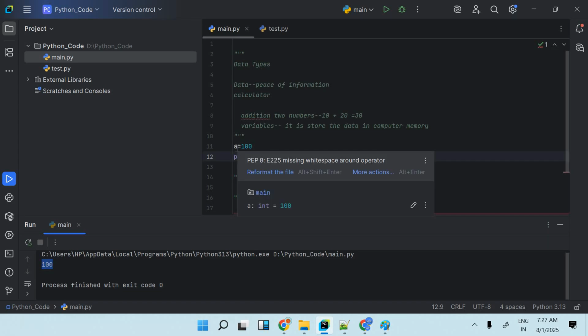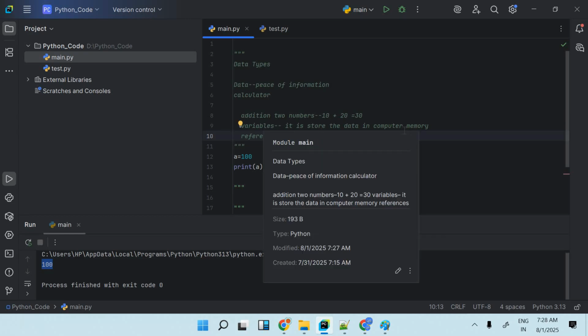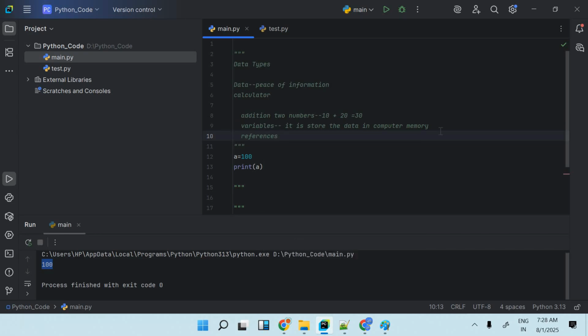With the help of a variable only, we can perform any operation. Data doesn't come directly. Data always comes with the variables, or sometimes it is called a reference also. That I will let you know later, when it is called a reference. Right now you have to understand it is a simple kind of variable only, a variable that stores the data in computer memory, which we use to perform some kind of operation.